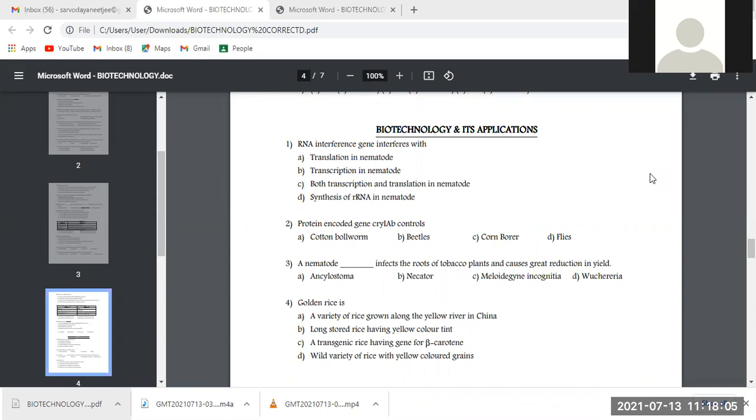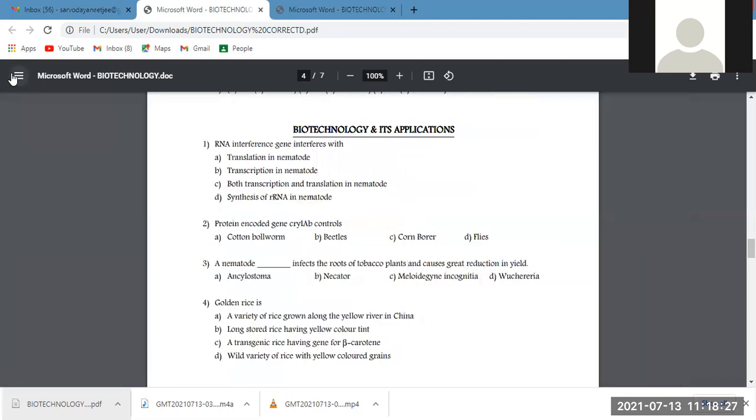In the previous class, we thought about the principles of biotechnology. Today's class, we are going to discuss the MCQs of biotechnology and its applications. I will share the questions on the screen, and before going to that, a brief synopsis of this topic.